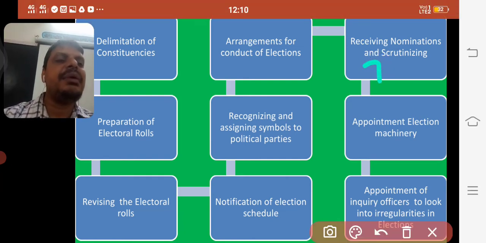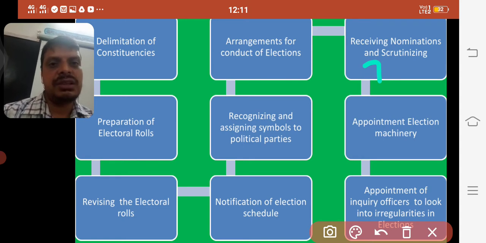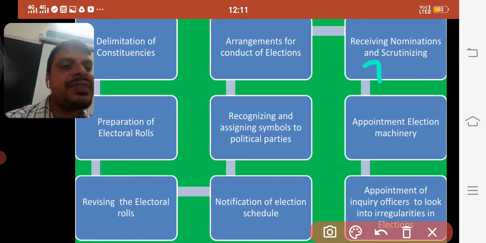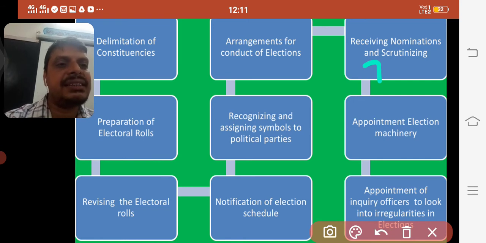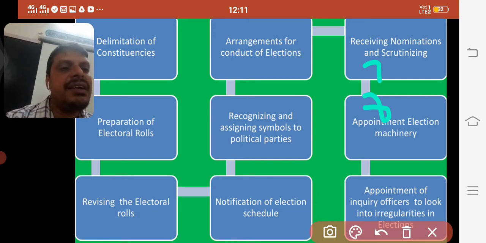Receiving the nominations means the candidates who are contesting in elections have to submit a nomination application to the concerned authority. We have different levels of authorities, so they will receive the nominations from the candidates. And the next thing we find is the appointment of election machinery. So in order to carry forward these elections in a smooth manner, they should have a mechanism. For that reason, they appoint some officers and machinery for carrying forward the election.